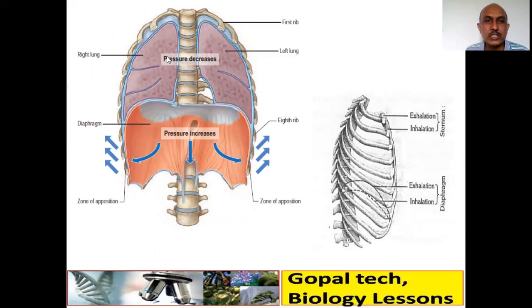The pressure inside the lungs, the thoracic cavity, decreases in both the right lung and left lung. At the same time, there is an elevation of the ribs also. You can see here the position of the diaphragm. During inspiration, this will come down, and during expiration, it will go upward. Even you can see the position of the ribs also.